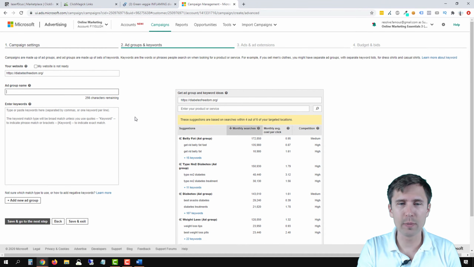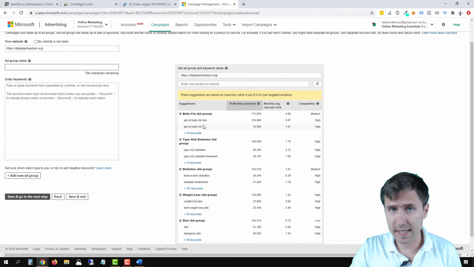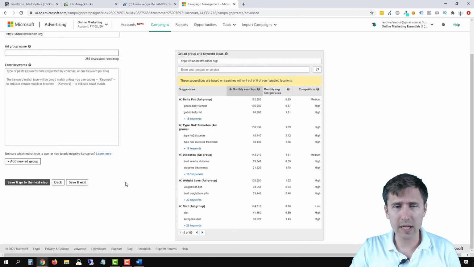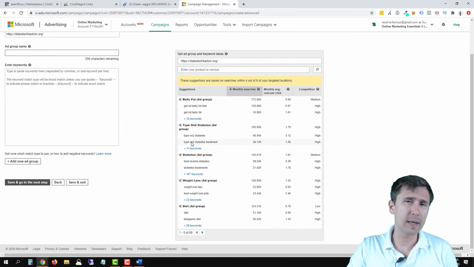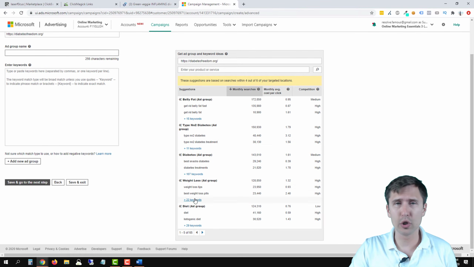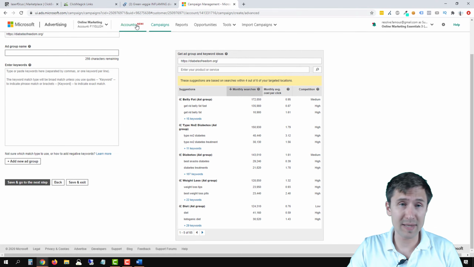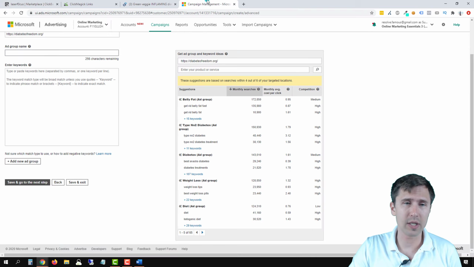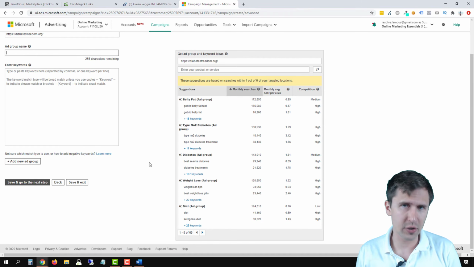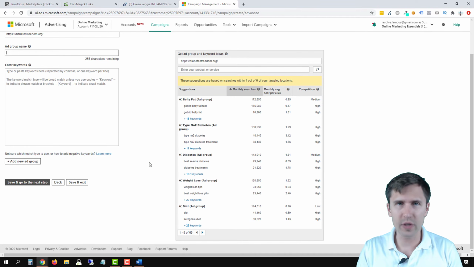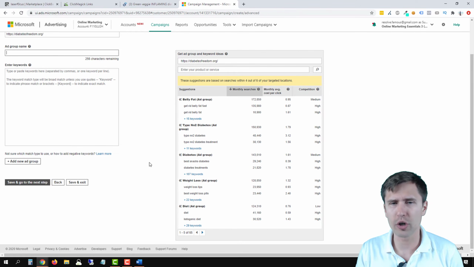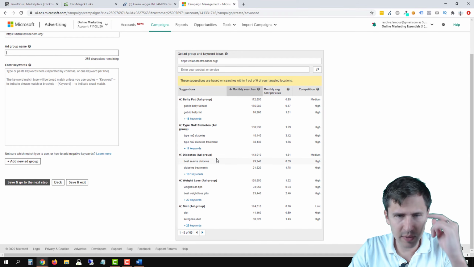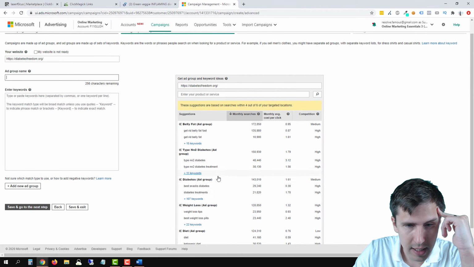So we can have one ad group targeting people that want to get rid of belly fat, for example. So here we have some ideas, right? We could have another group targeting people that want to get diabetes cures. We have another people looking for people that know this specific brand, people that are searching for Diabetes Freedom specifically, okay? So we would create all these different interest groups. Again, I cover all this in detail in the course, but I will briefly show you what you generally want to look for, okay? So in the meantime, let's just go through some ideas here.